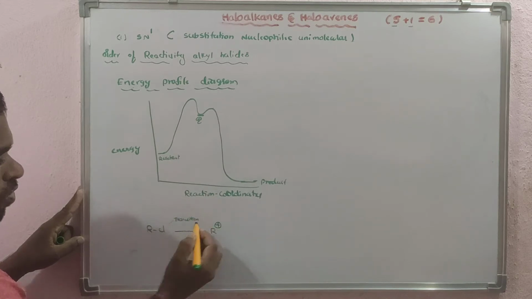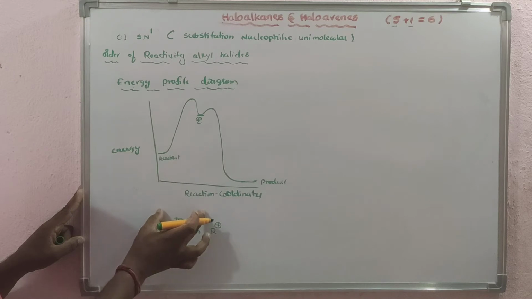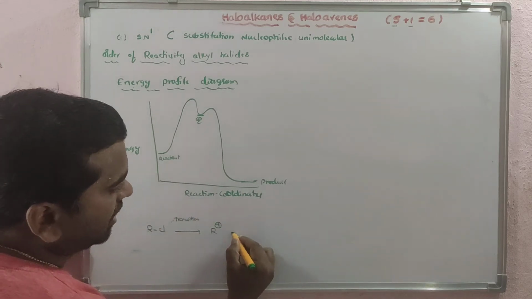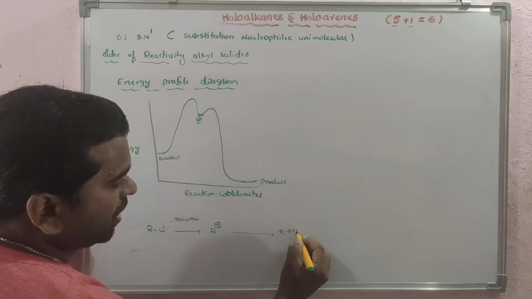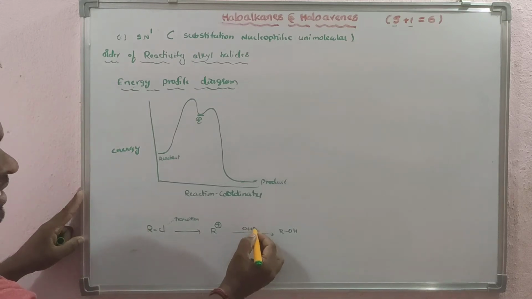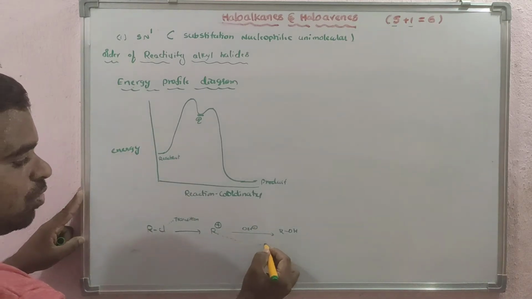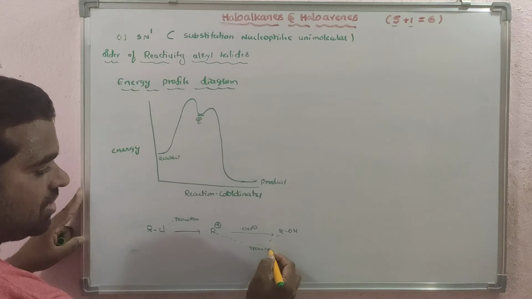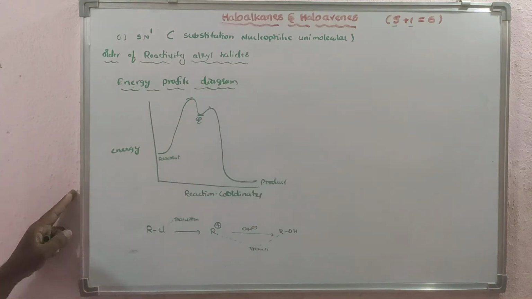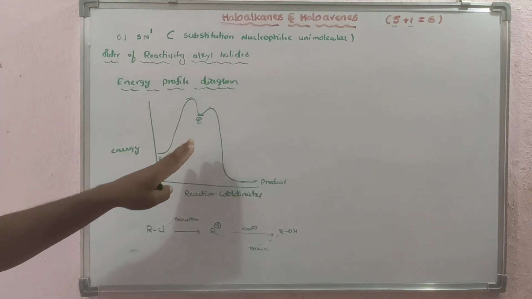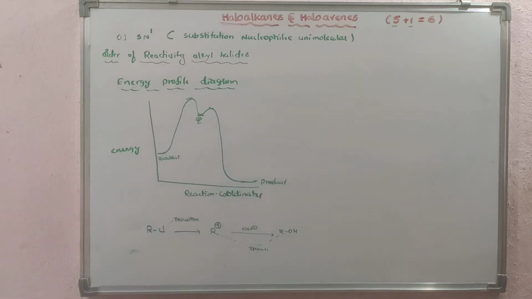For every step there is one transition state, and this intermediate is converted into product when treated with OH minus, going through another transition state. These two are the transition states. Clear?